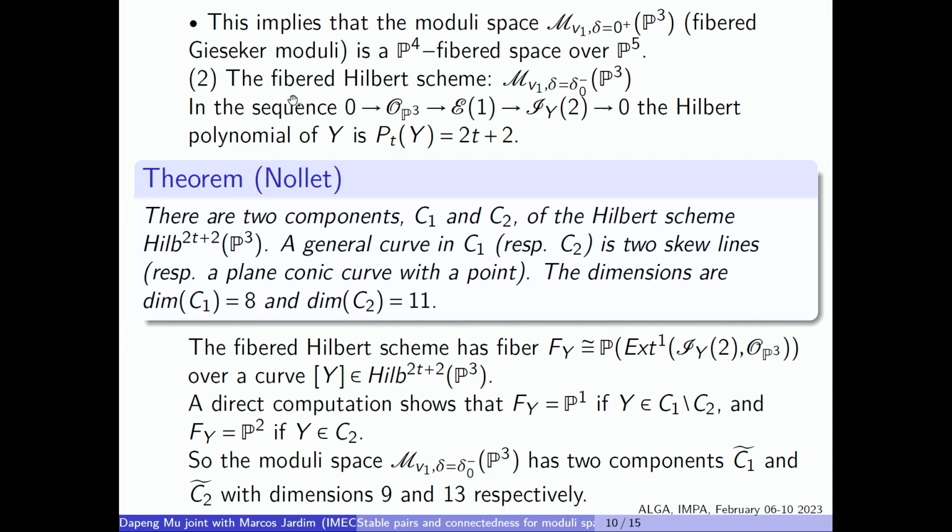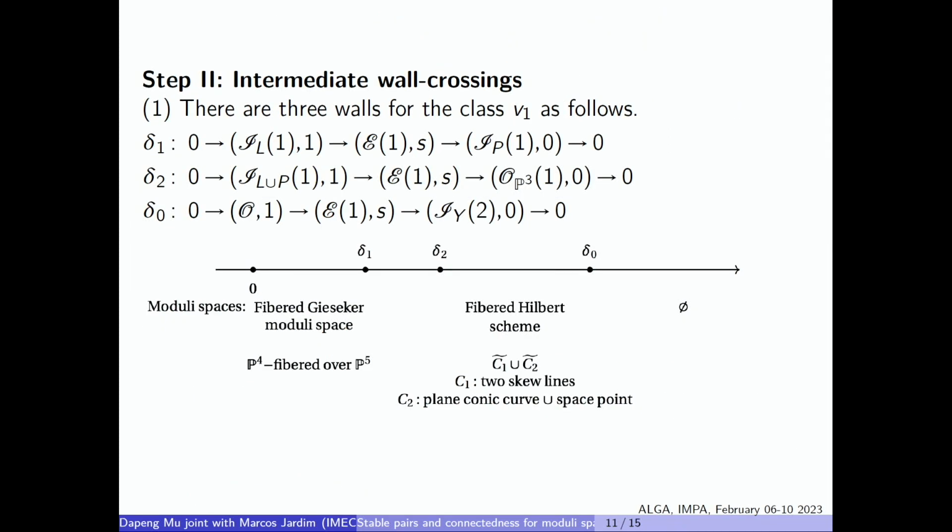And then the conclusion is this fibered Hilbert scheme has 2 components, C1 tilde and C2 tilde. The dimensions are 9 and 13 respectively. Okay, so these are the 2 moduli spaces in the first and the last chamber. And then I will move on to show you the intermediate wall crossings.